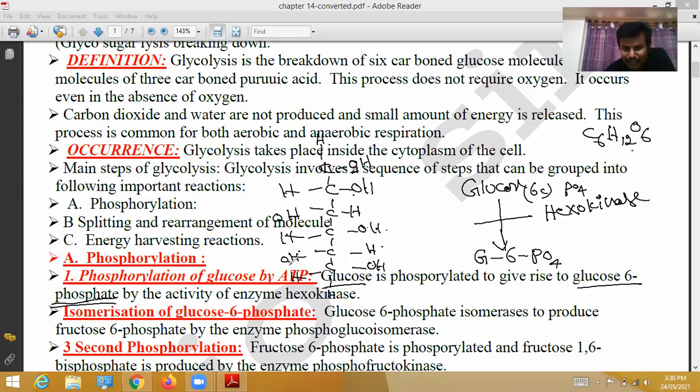First carbon, second carbon, third carbon, fourth carbon, fifth carbon, sixth carbon. At the 6th carbon, PO4 is added. That's why it is called glucose 6-phosphate.